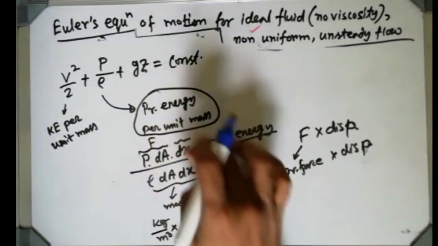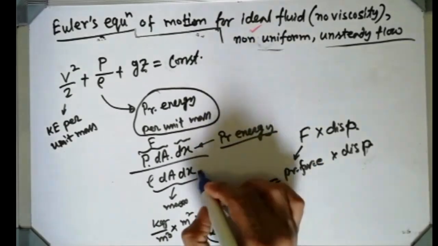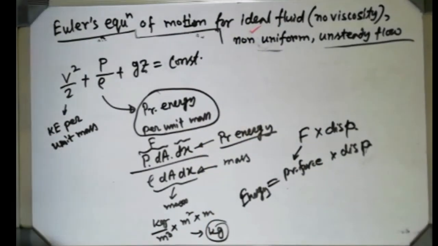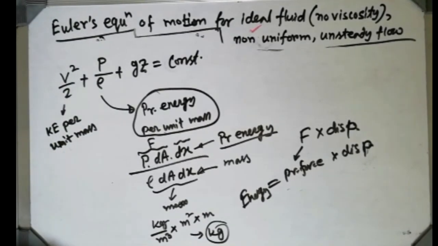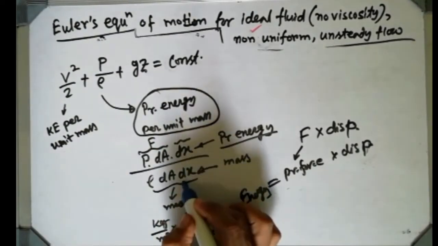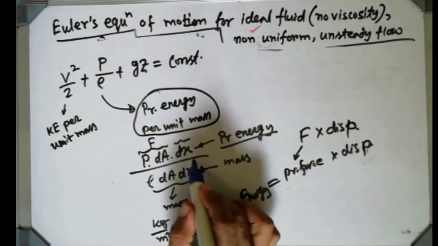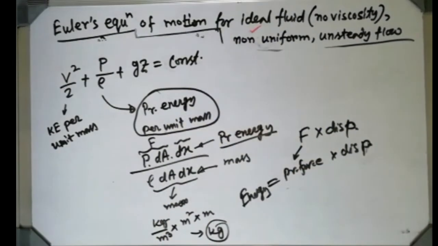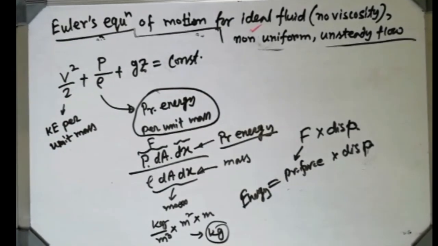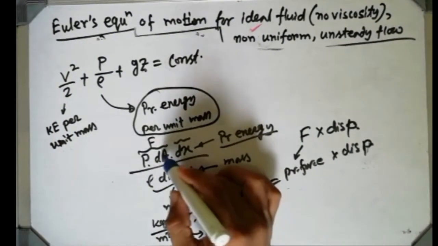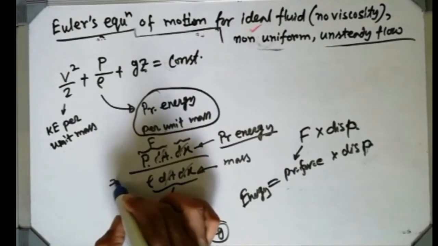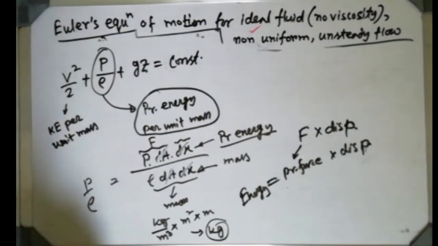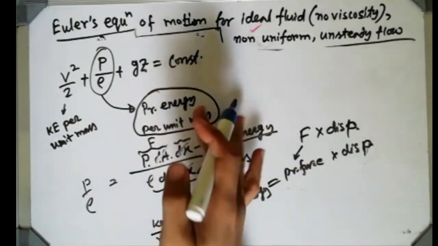So p dA dx by rho dA dx gives pressure energy per unit mass. dA dx cancel, the outcome is p by rho. No book will explain how it is coming.